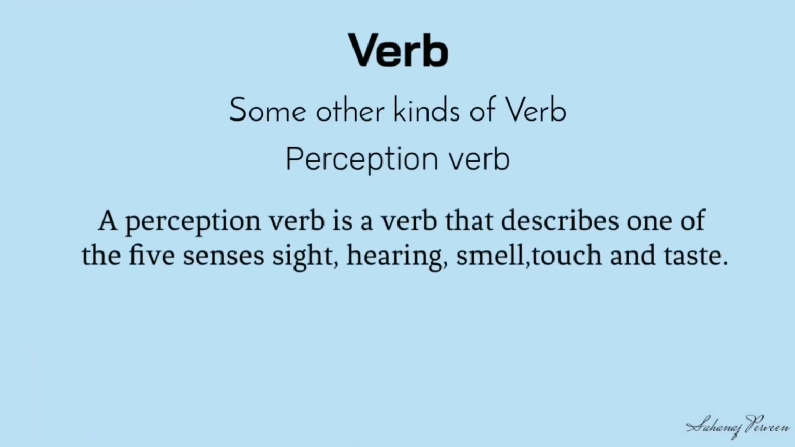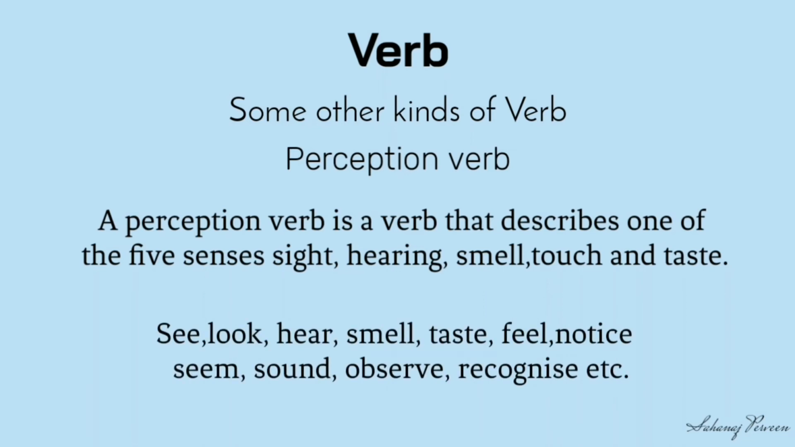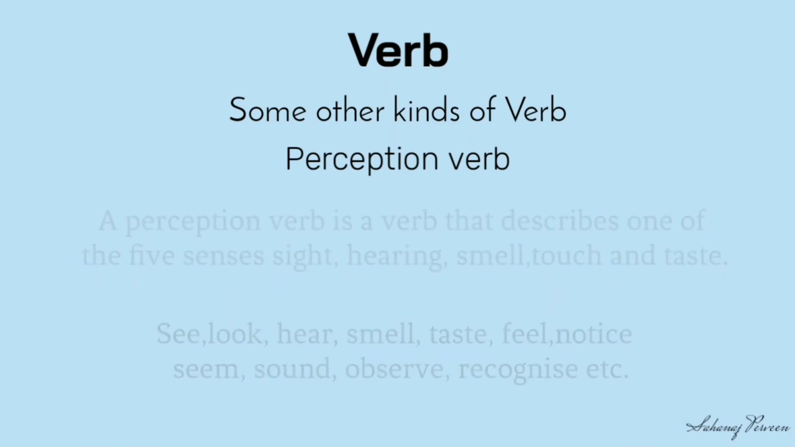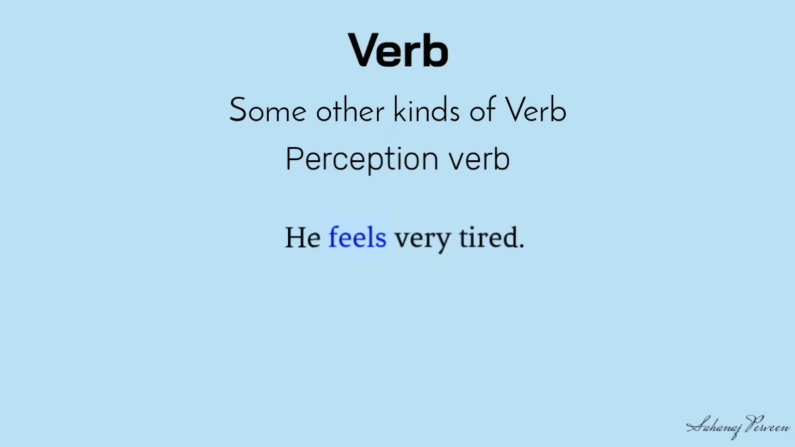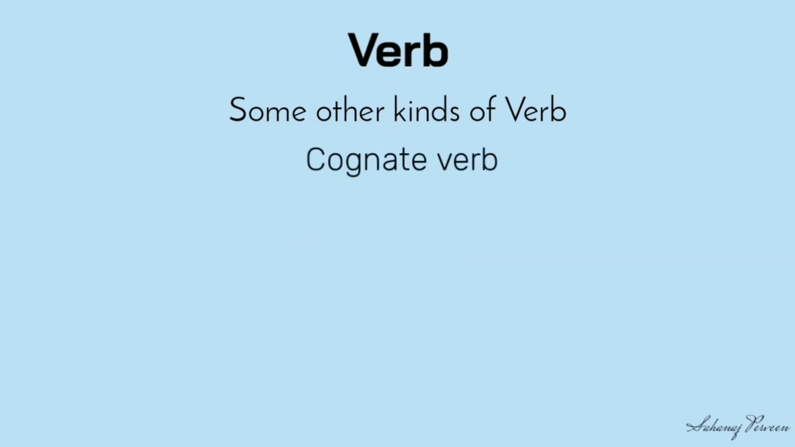A perception verb is a verb that describes one of the five senses: sight, hearing, smell, touch and taste. See, look, hear, smell, taste, feel, notice, seem, sound, observe, recognize, etc. are the examples of perception verbs. They are never used in the ing form. Look at the examples. We see with our eyes. He feels very tired.